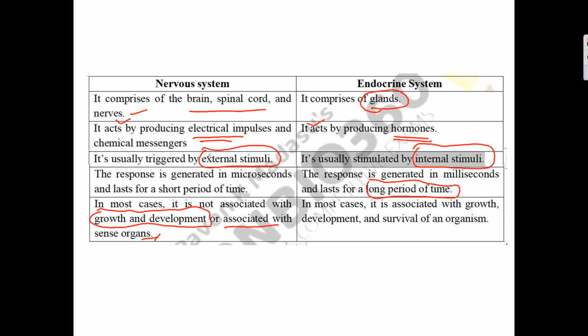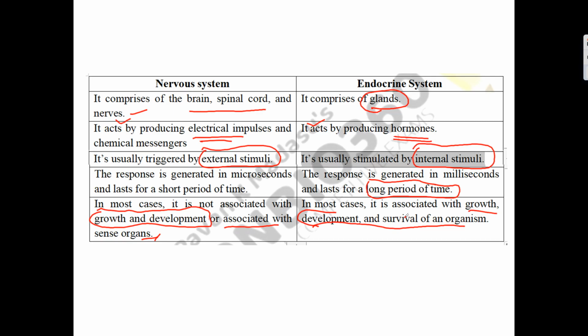Whereas the endocrine system is associated with growth, development and survival of an organism, like sexual maturation, which we will study in the reproduction part. This sexual maturation takes place because of the endocrine system.